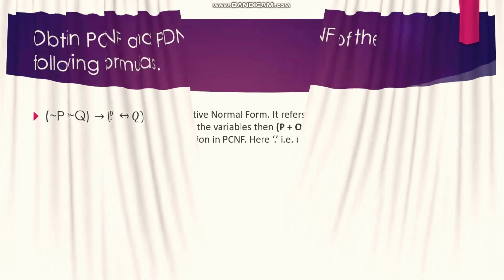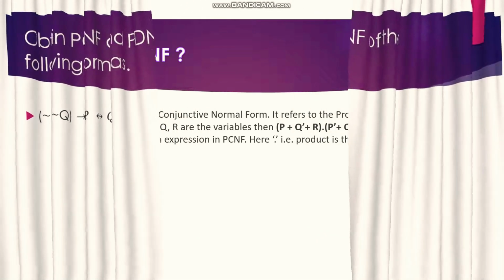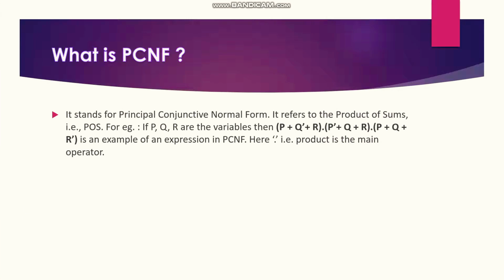So let's check what PCNF is. As you see on my screen, PCNF stands for Principal Conjunctive Normal Form. It refers to product of sums. As you see here, P plus Q plus R is a sum, and a multiplication sign is shown.